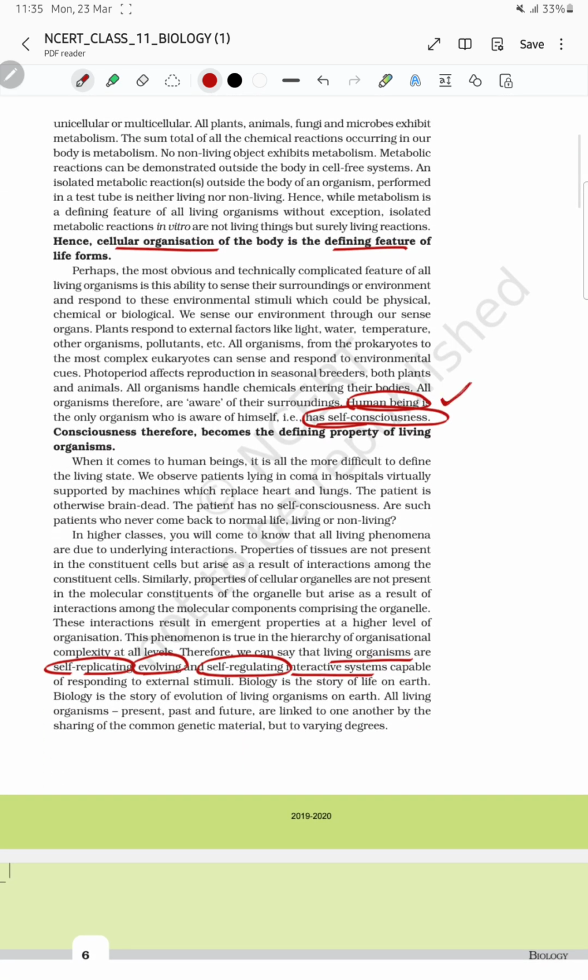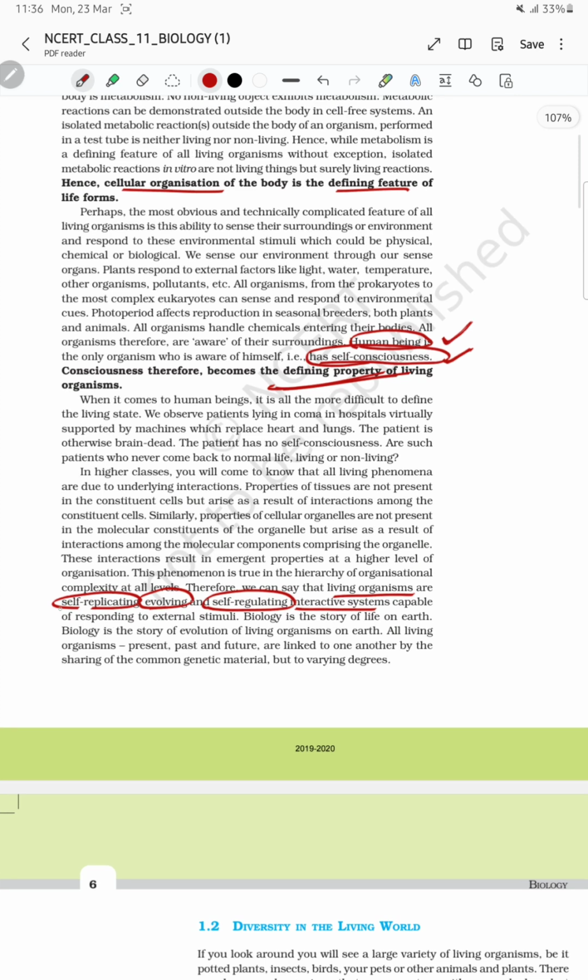Next is consciousness. Consciousness means that we are aware of our surrounding. So it is the defining property of living organism. Humans में एक another property है जो है self-consciousness, कि उन्हें अपने बारे में पता है, अपने आसपास के बारे में पता है. Consciousness still एक contrasting feature चल रहा है, अभी थोड़ा सा complex है क्योंकि अभी humans में हमें नहीं पता कि जो इंसान coma में है whether to consider it living or non-living, because the person is not conscious, the person is not self-conscious, is not self-aware. तो उसको किस में हम डालेंगे अभी तक वो नहीं हमें पता चल पा रहा है, but still consciousness is the defining feature.